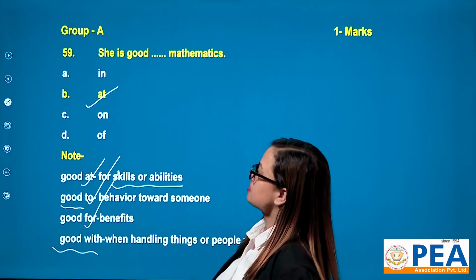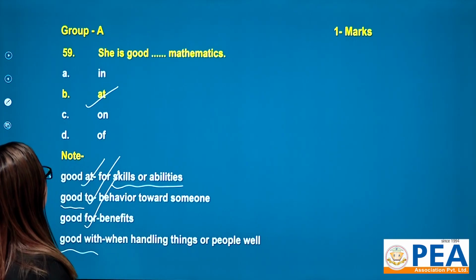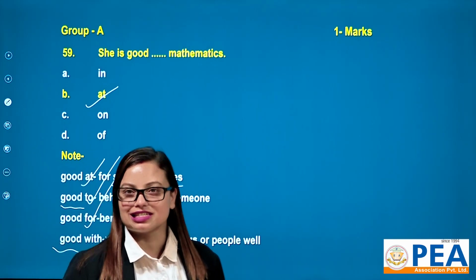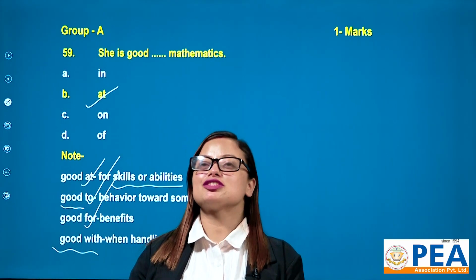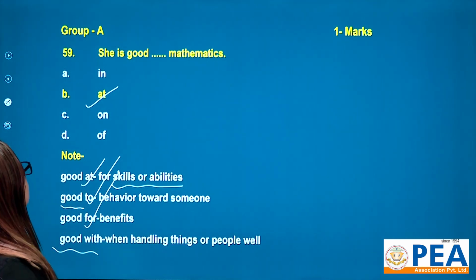But in terms of this very question, C is good at mathematics because it is talking about ability. The question is talking about her ability. That's why she is good at mathematics.